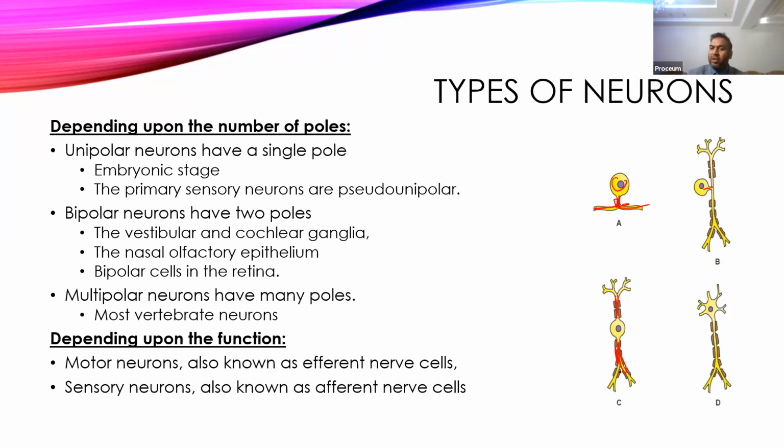Then we come to the multipolar neurons, where there are multiple dendrites and one axon. These are called multipolar neurons, and they are the most common type of neurons present in the central nervous system. Now, depending upon the functions, these neurons can be divided into motor neurons or sensory neurons. A motor neuron carries the impulses from the central nervous system to the periphery.